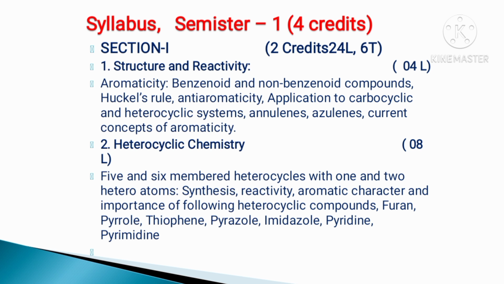In this unit, we study the aromaticity of benzenoid and non-benzenoid compounds: Huckel rule, anti-aromaticity, application to carbocyclic and heterocyclic systems, annulenes, azulenes, and current concepts of aromaticity.